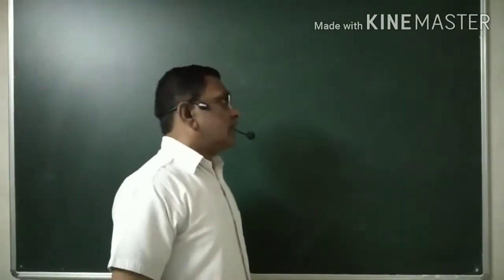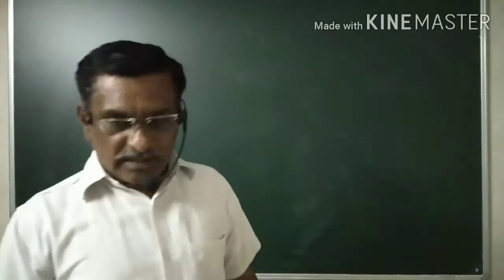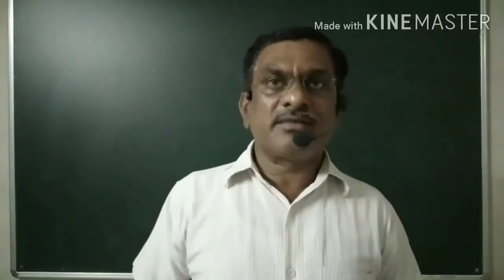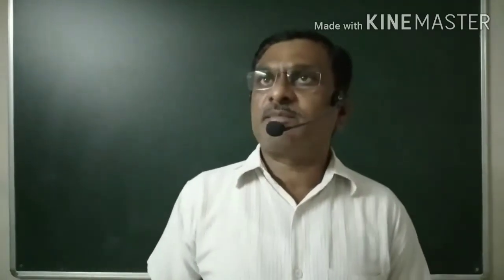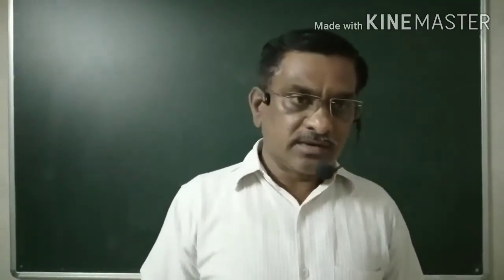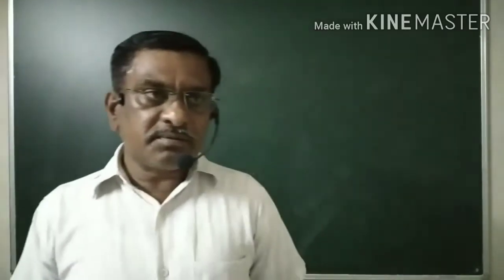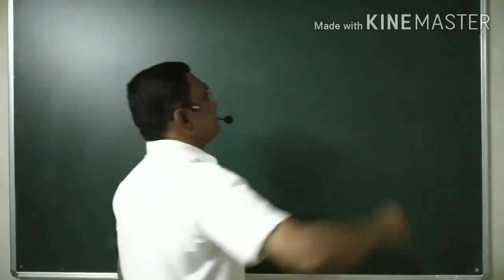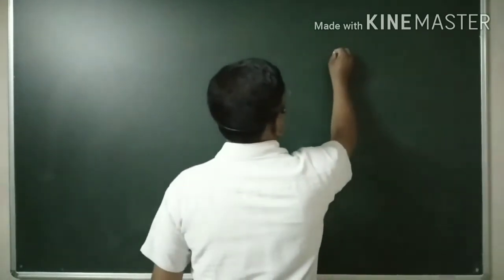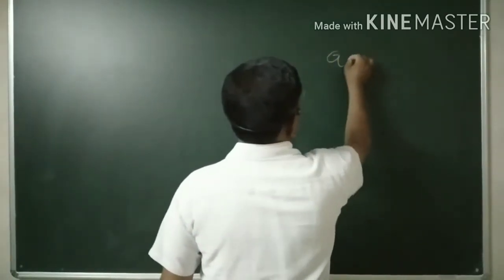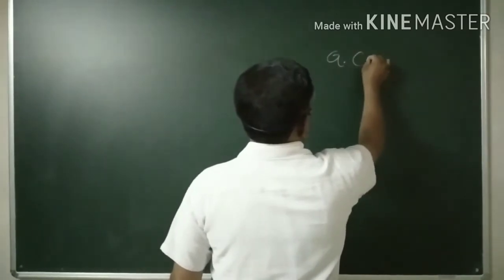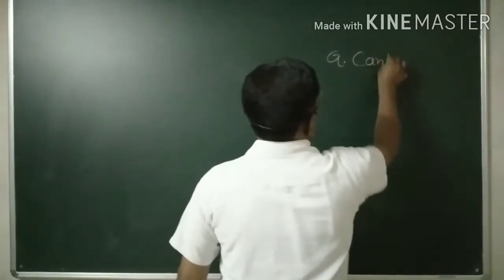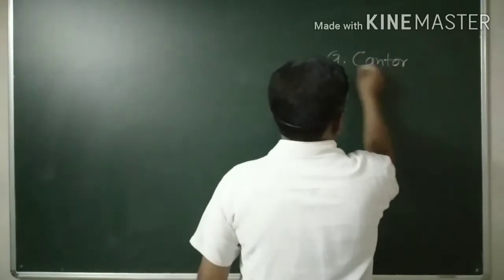Now, there are several definitions of sets given by several mathematicians, but only one definition was given by a mathematician, and that mathematician is G. Cantor.